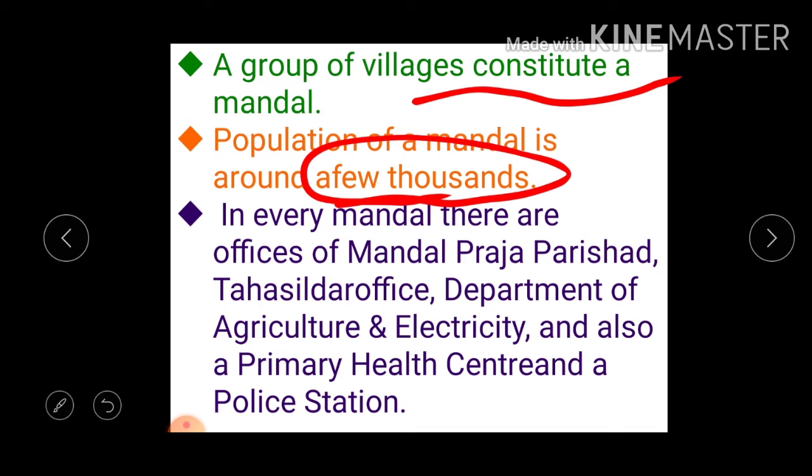In every mandal there are offices like the Mandal Praja Parishad, Tahsildar office, Department of Agriculture and Electricity office, and also the primary health center and police station. These are the offices we can see at the mandal level. All the village people come to the mandal for different needs. In this way mandals constitute a group of villages.